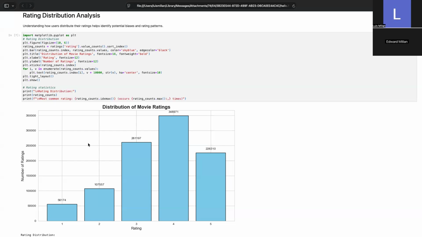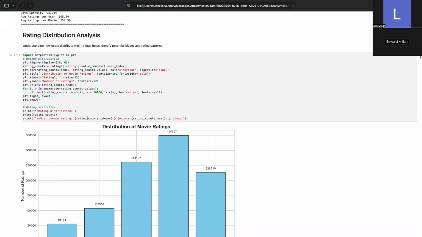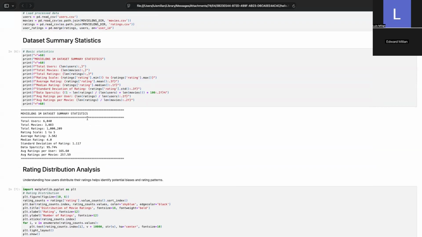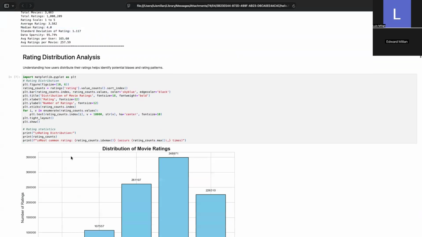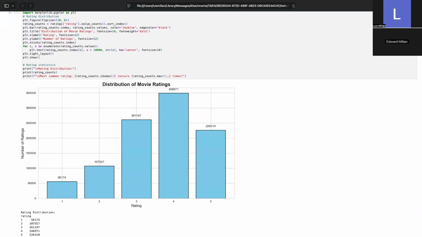As shown in the graph above, the average rating across the entire dataset was 3.582 with a standard deviation of 1.17 and a median of 4.0. This reinforces the idea that the rating scale was used more for expressing approval than disapproval. Users weren't just randomly rating everything, they were selective, engaging with content they had a positive inclination towards.